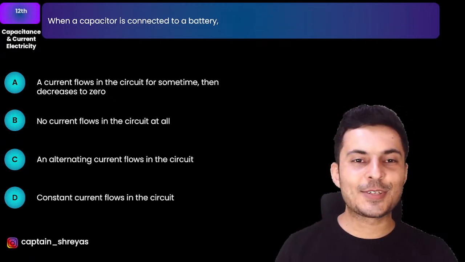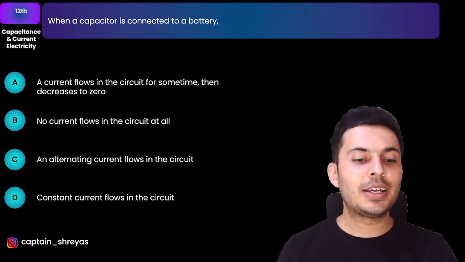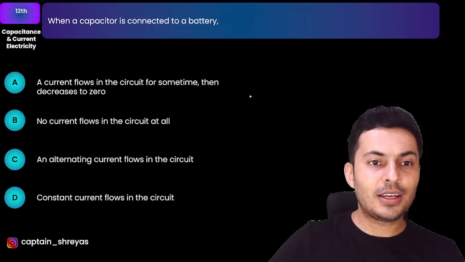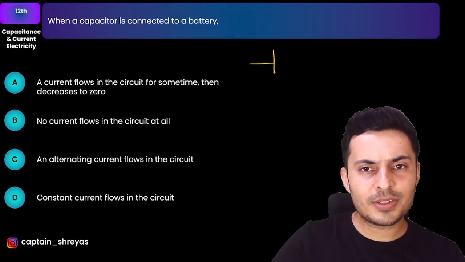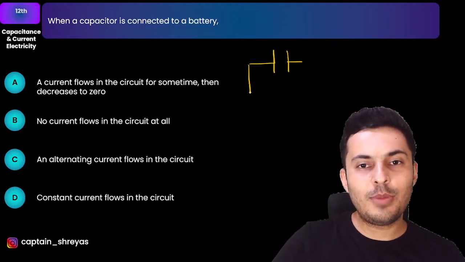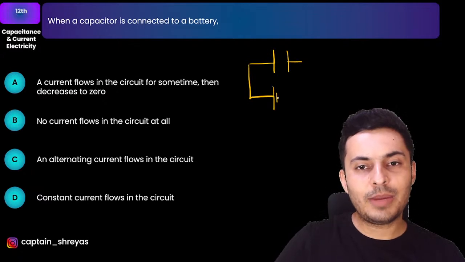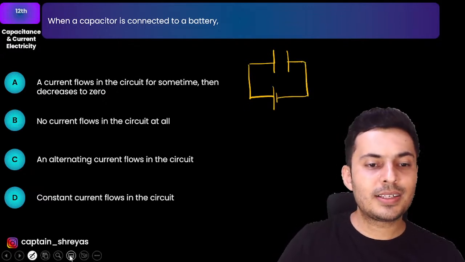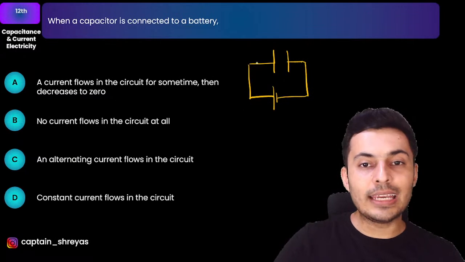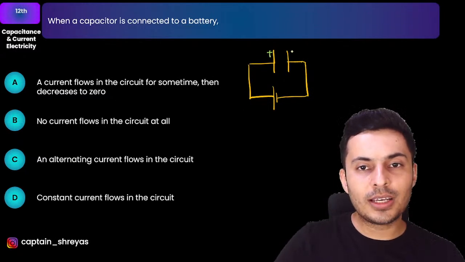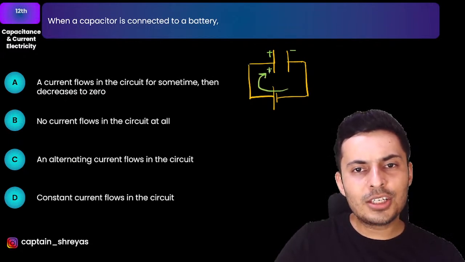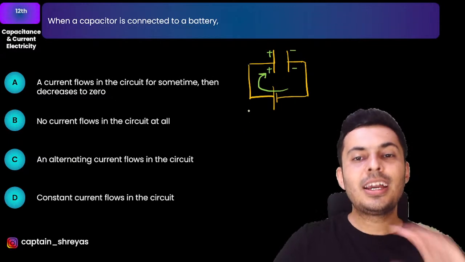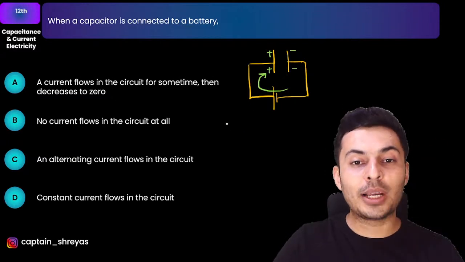So what do you think is going to happen? Come on, figure this out. If a capacitor is connected to a battery in the circuit, then what happens? The moment you connect a battery to a capacitor, there is a slow increase of the charge on the capacitor plates. One positive, one negative, that means the current will flow, and eventually the capacitor will get charged, and once it is charged, no more current flows.